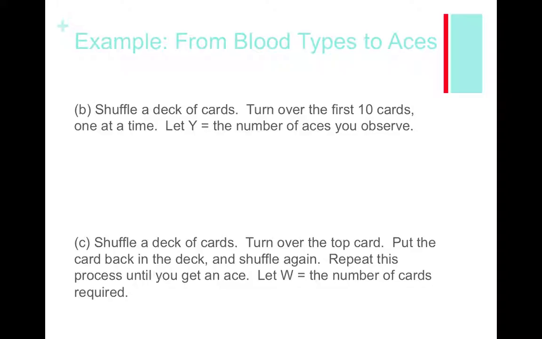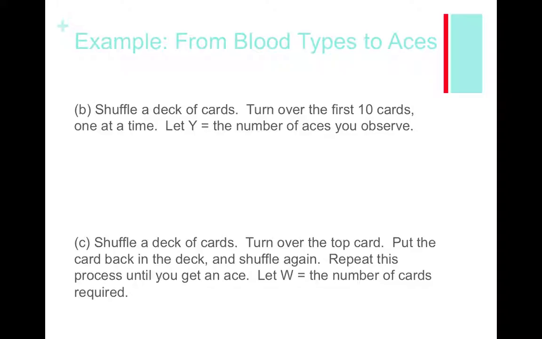Let's take a look at another one. So we're going to shuffle a deck of cards. We're going to turn over the first 10 cards one at a time. We're going to let Y equal the number of aces that we observe. So we're going to check BINS again.